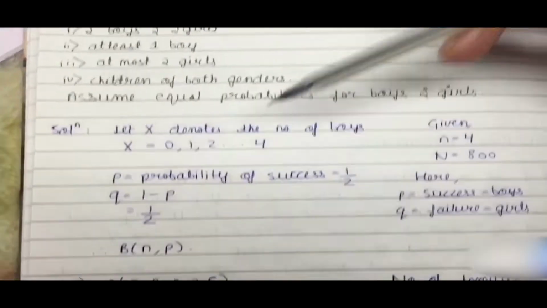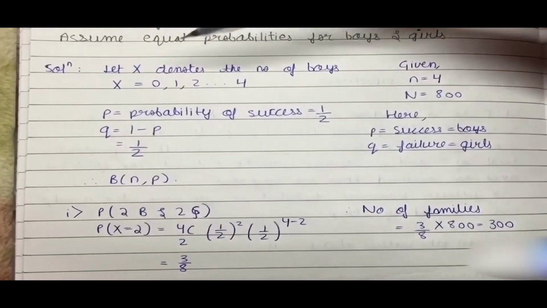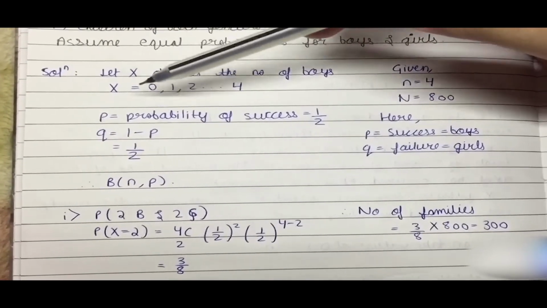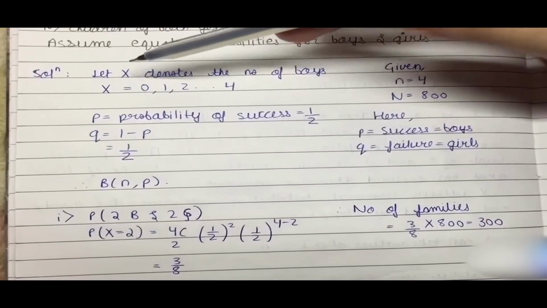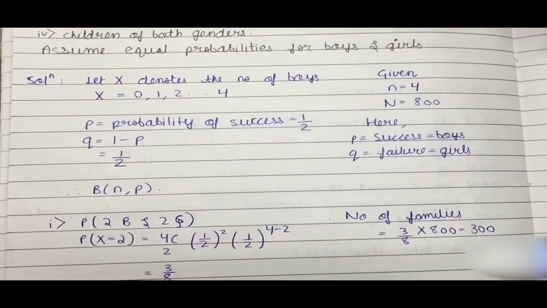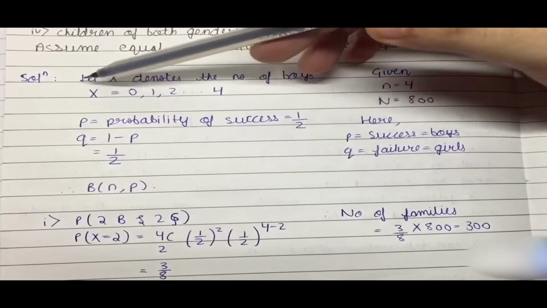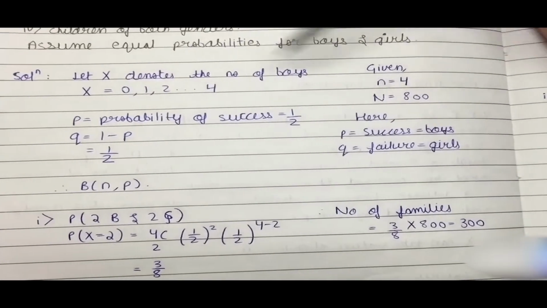So moving on to the solution, let us see how to solve these types of questions. We take X as a random variable which will denote the number of boys. Since a family has a maximum of 4 children, X will take the values 0 till 4.